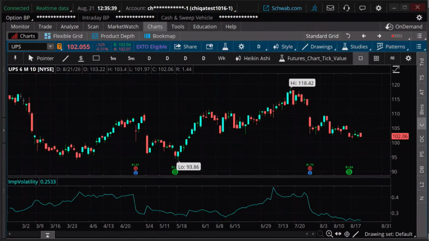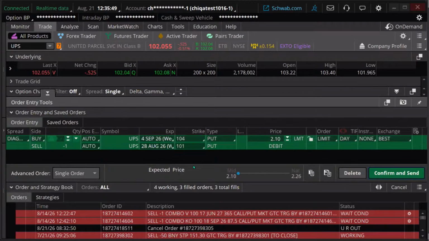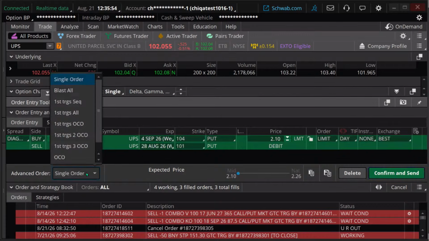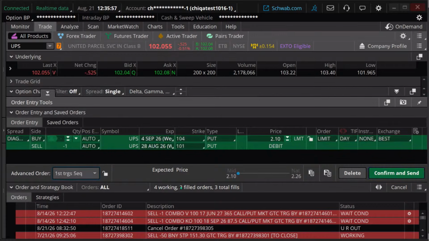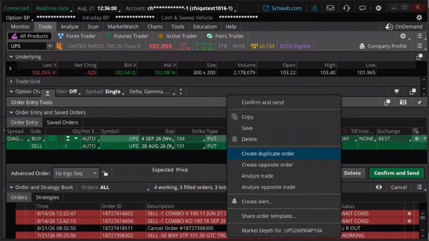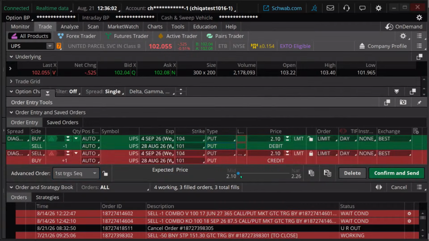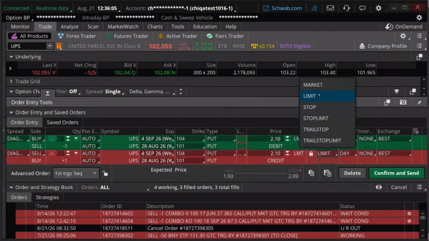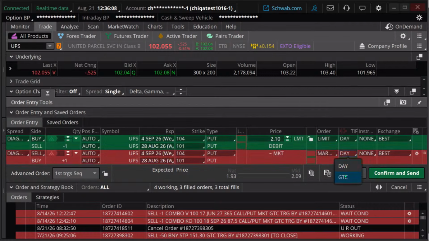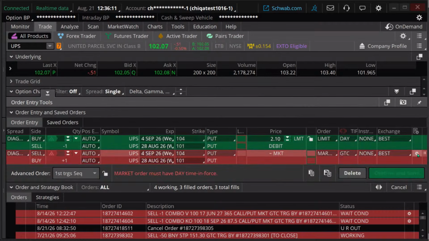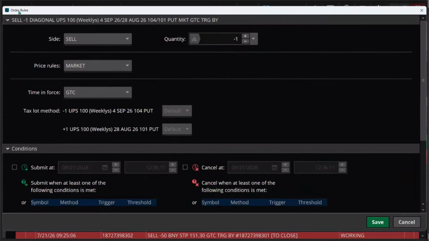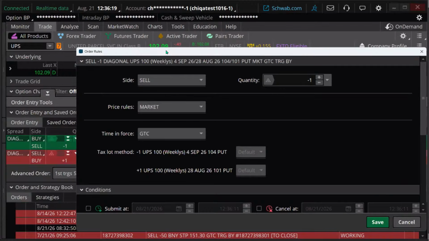Let me go here. How would we put an exit above 106 on this? So what I'm going to do is change my advanced order to first trigger sequential order. I'm going to right click on this and create an opposite order. I'm going to make this a market, good till canceled. Click on the gear. It brings up another window. It came up on a different monitor for me. This is what it looks like right here.